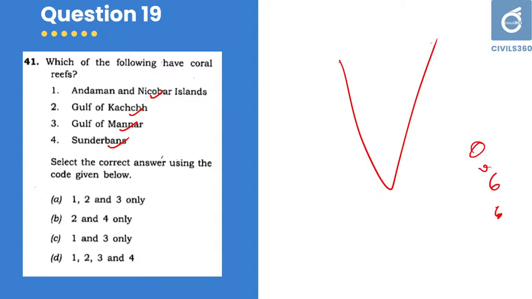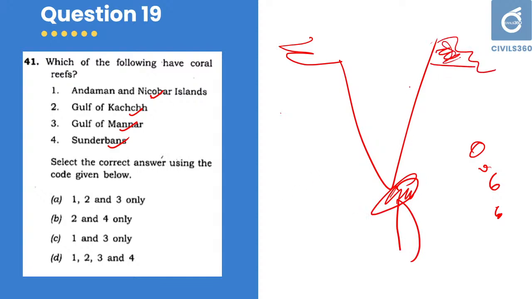Andaman, Gulf of Kutch, Gulf of Mannar, then there is Sundarbans. Which of the following have coral reefs? Of course, Andaman have, then Gulf of Mannar have, and then there is Lakshadweep, we have coral reefs, and some part of Gulf of Kutch also have, but not Gulf of Khambhat. Only Gulf of Kutch have very limited coral reefs.